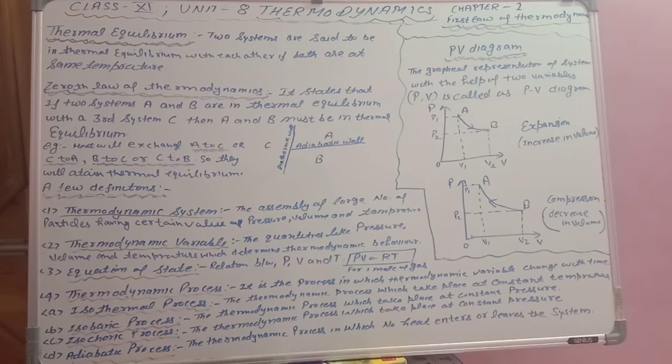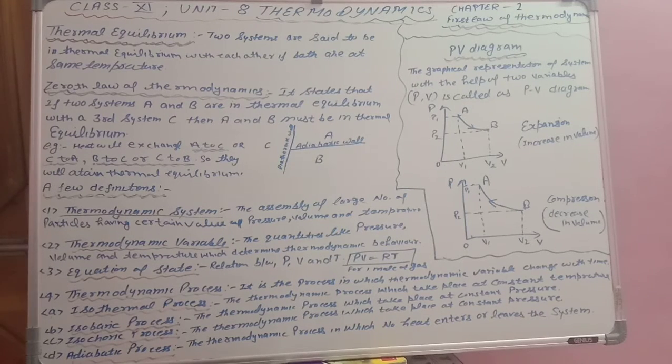Heat always flows from a hot body to a cold body, but if both are at the same temperature there will be no flow. So at that point the two systems A and B are said to be in thermal equilibrium: they are at the same temperature, and no exchange of heat will take place.